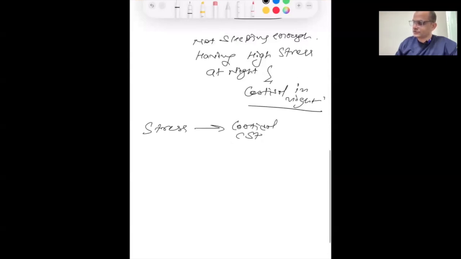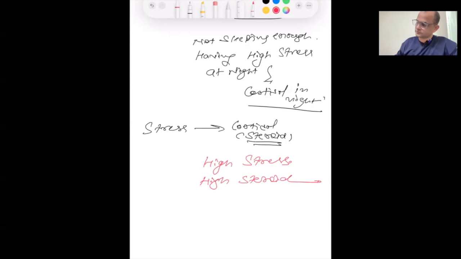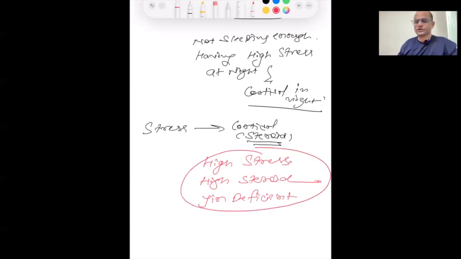Cortisol means steroid, which is secreted by the adrenal cortex, adrenal gland, right? So that's why nowadays it's a very common pattern. The people are suffering with high stress, high steroids, and yin is deficient. Yin means maybe not able to sleep, maybe not able to